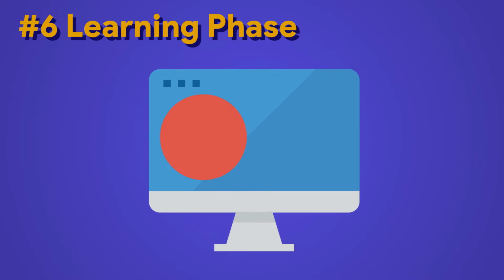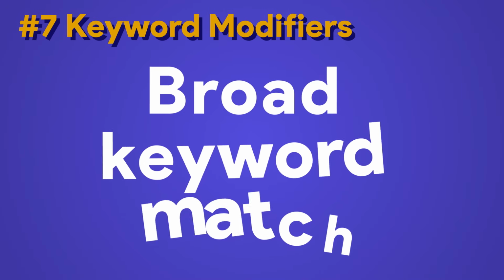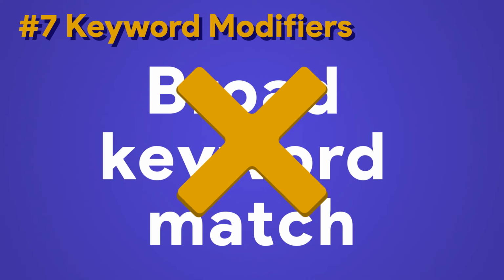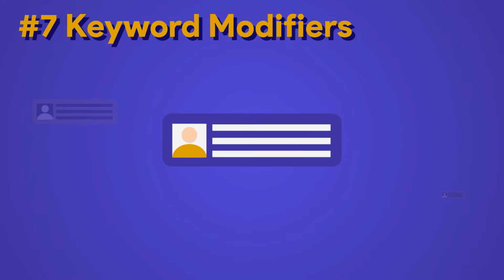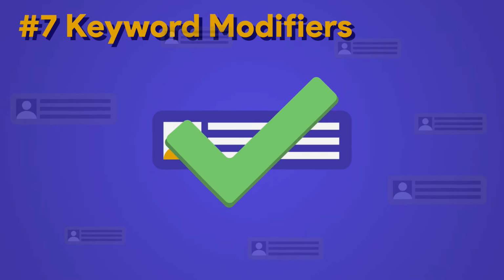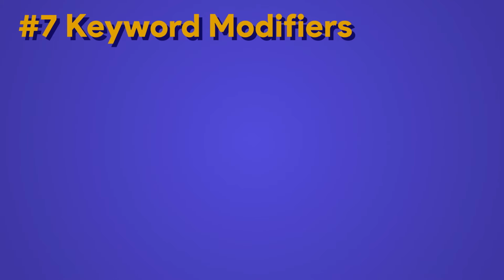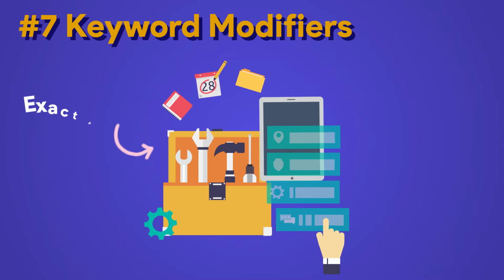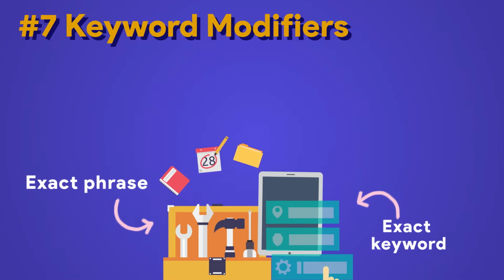I explain what broad, phrase, and exact keyword matches are. Based on my experience, you should avoid going for the broad keyword match, which is the least restrictive keyword modifier. The problem is that they target too widely. It is easy to waste tons of media spending budget on them. Personally, I never use them. I only run Google Ads with the phrase and exact keyword match to maximize my campaign performance.